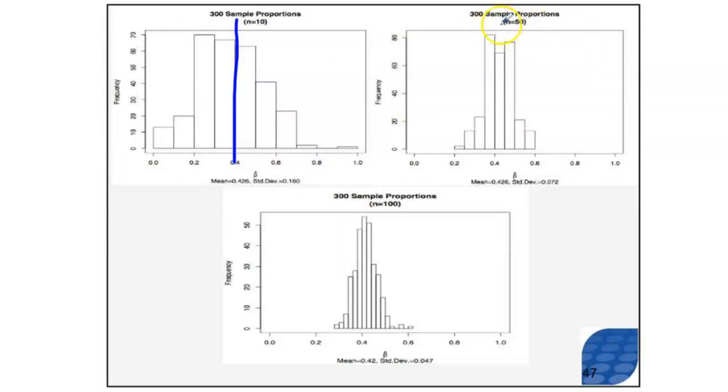When I use samples of n equals 50, wow, look at that, 0.42. Here's my peak, and it tails off very, very precipitously. It's got a very small spread. 0.42 is my mean, and the spread is even better here. So as you could probably guess, as that sample size gets larger and larger, the spread is going to get smaller and smaller.